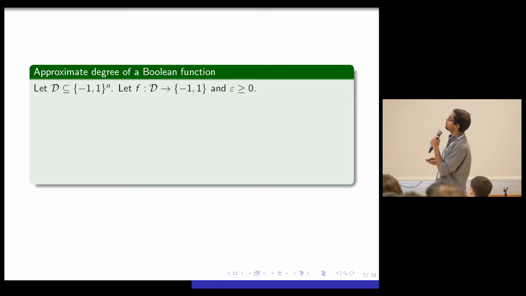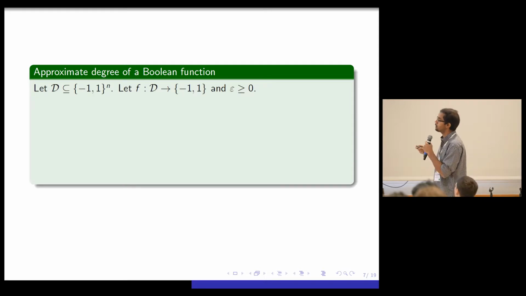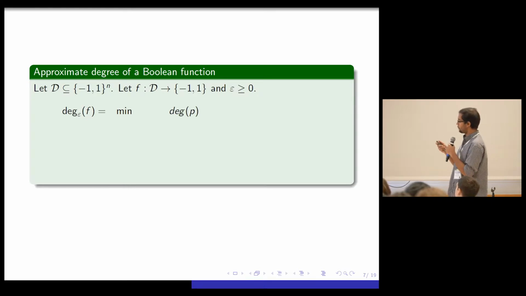So the approximate degree is defined as follows. Let f just be a Boolean function that could be partial or total. What I mean by total is that it's defined on all of {plus or minus 1}^n. What I mean by partial is that the function is just defined on a subset of the Boolean cube. And let me define approximate degree first.